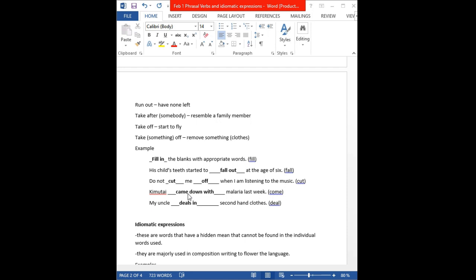Now, the last one we have: my uncle dash second-hand clothes. So here we discussed and we came up with the answer: my uncle deals in second-hand clothes.